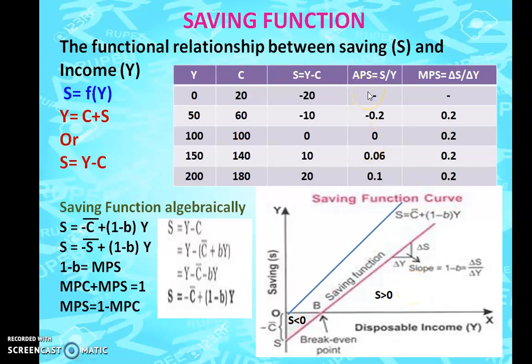What is APS? We already learnt about it. That is nothing but S by Y. If you are going to extend this, we find out the APS and MPS. Now coming here, S by Y: S is minus 10, Y is 50. Because you have minus over here, it will be minus 0.2. Next here, S by Y is 0 by 100, so we take it as 0. Now S is 10, 10 by 150, so it is 0.06. Next it is 20 by